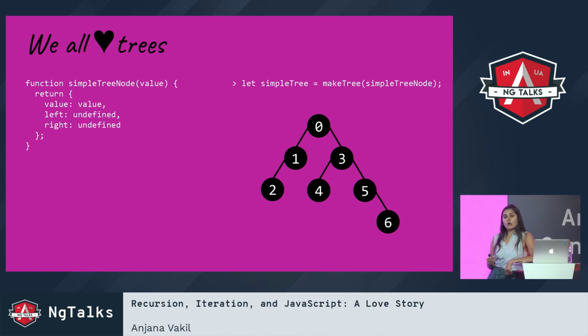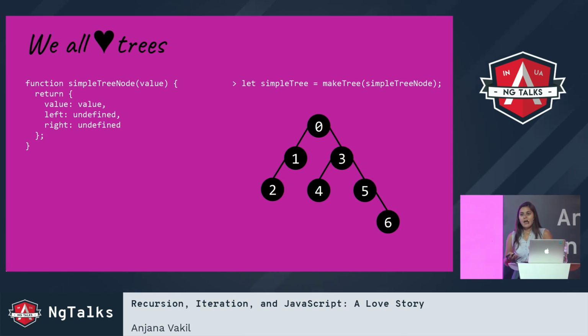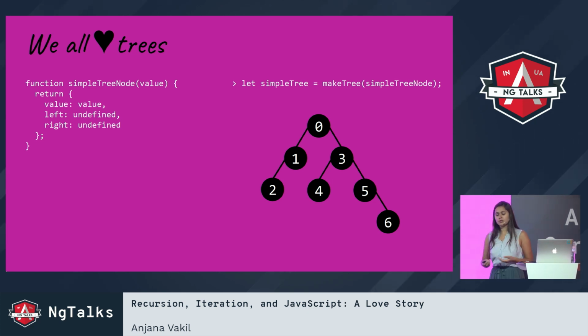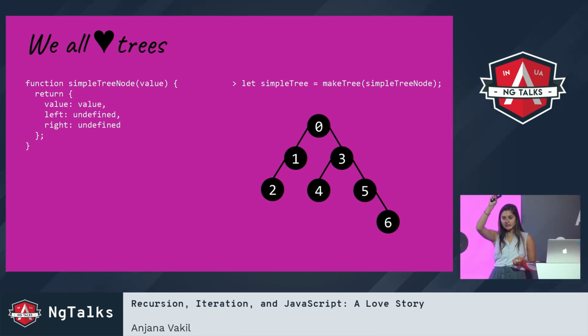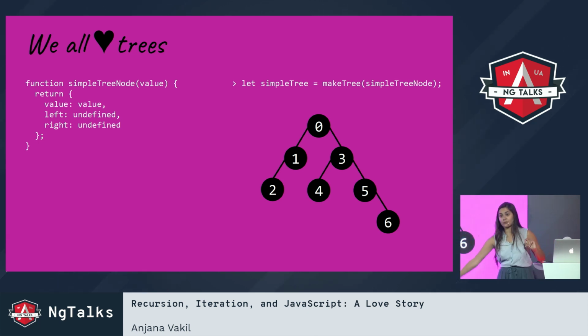All right, if I want to iterate over this tree, if I want to traverse this tree and get out all of the values in the tree, and I asked you to explain to me how to do that as a human, you might say something like, okay, start at the root node, tell me the value of that, and then if there's a subtree on the left, go through that subtree and tell me everything in it, and then if there's a subtree on the right, go through that subtree and tell me everything in that.